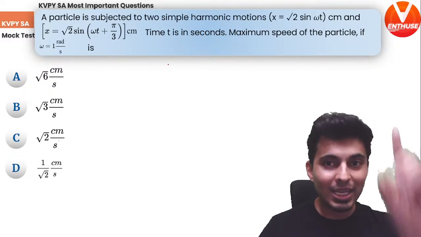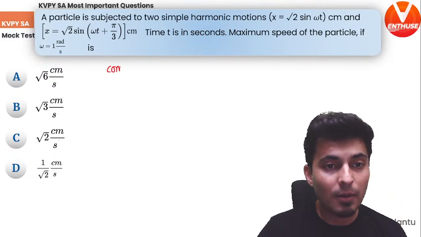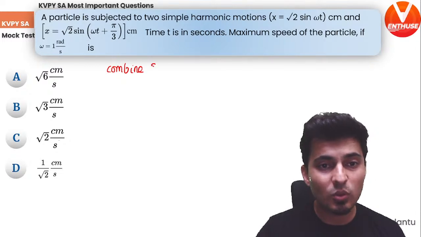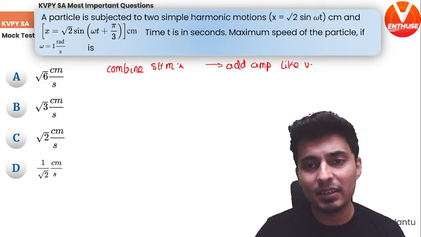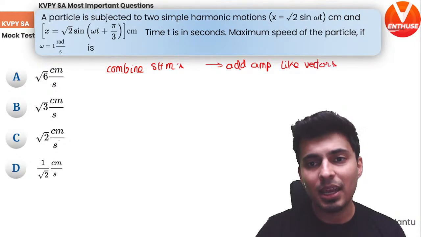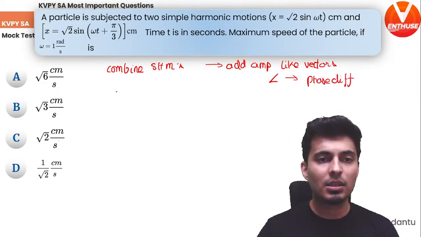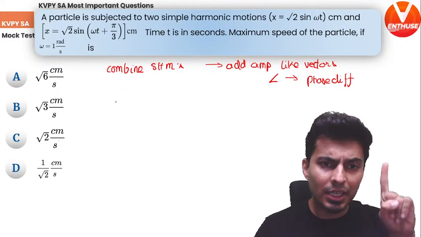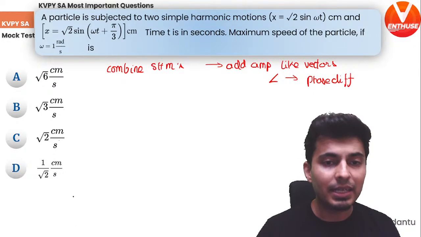Yeah. So let's figure this out. When you combine SHMs, what happens? You have to basically add amplitudes like vectors. Remember that? And the angle is basically the phase difference. So I think I might need to combine the SHMs. Last thing is finding out the maximum speed.